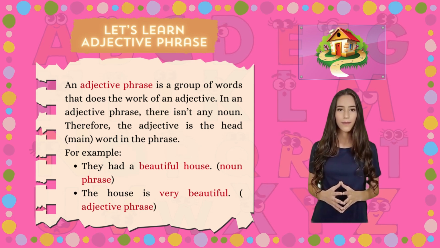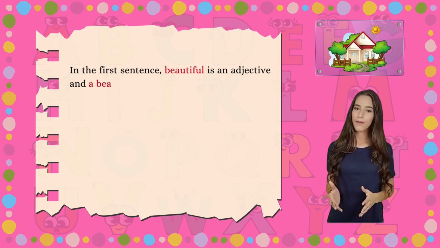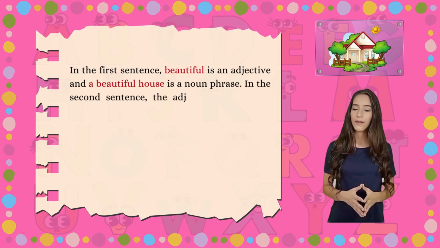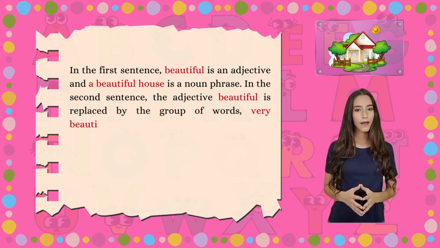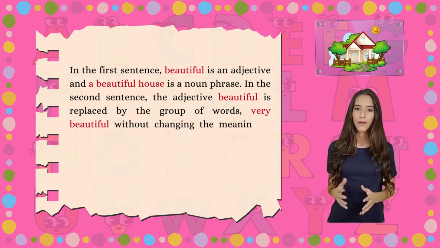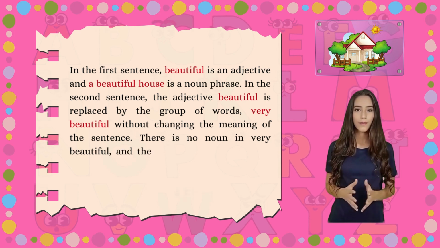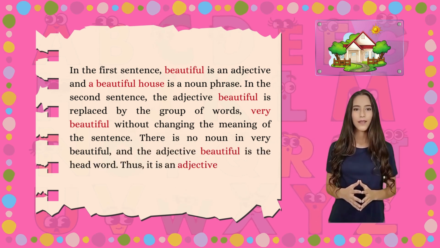Adjective phrase. In the first sentence, beautiful is an adjective and a beautiful house is a noun phrase. In the second sentence, the adjective beautiful is replaced by the group of words very beautiful without changing the meaning of the sentence. There is no noun in very beautiful and the adjective beautiful is the head word. Thus, it is an adjective phrase.